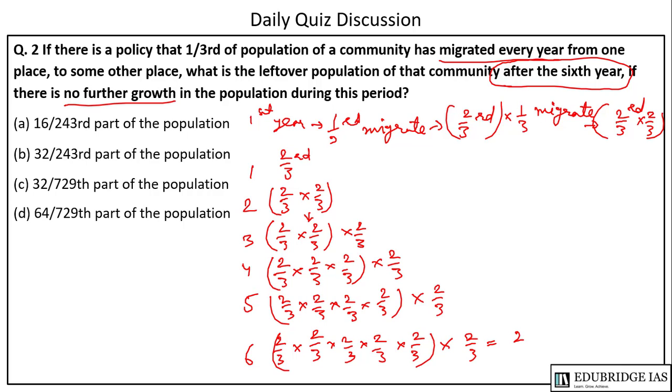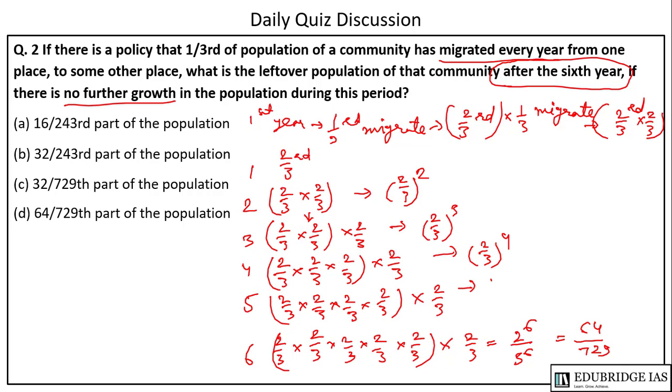So this will be 2 to the power 6 upon 3 to the power 6, which comes to 64/729. Here you can also write 2/3 squared, here 2/3 cubed, here 2/3 to the power 4, here 2/3 to the power 5. So it will become easier. So here the answer will be D.